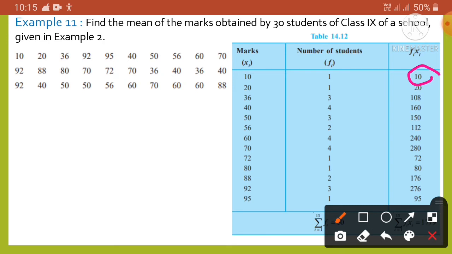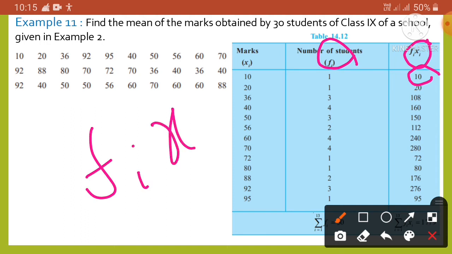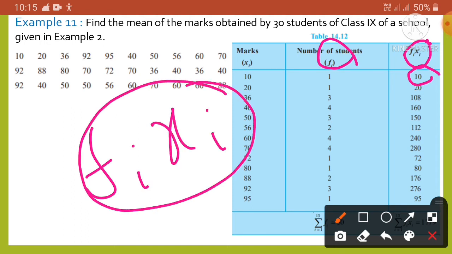Here if fi denotes the frequency of the ith observation, then fi xi is the product of frequency and the marks.